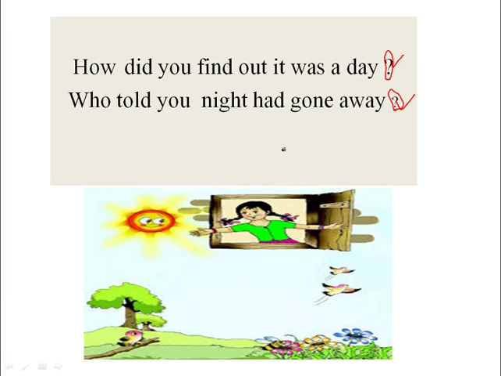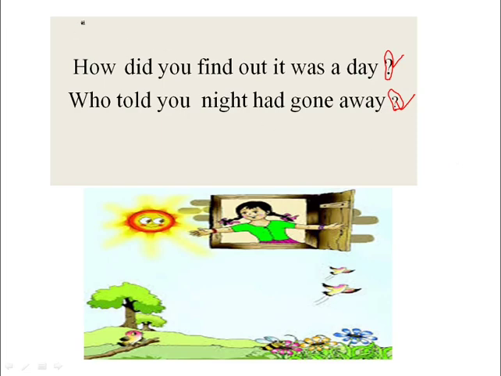She is asking, how did you find out it was day? She is asking everyone how they get to know that it was day. She is asking the sky, the sun, winds, birds, trees, grass, and bees, how did you get to know that it is a day? Next, who told you the night had gone away?